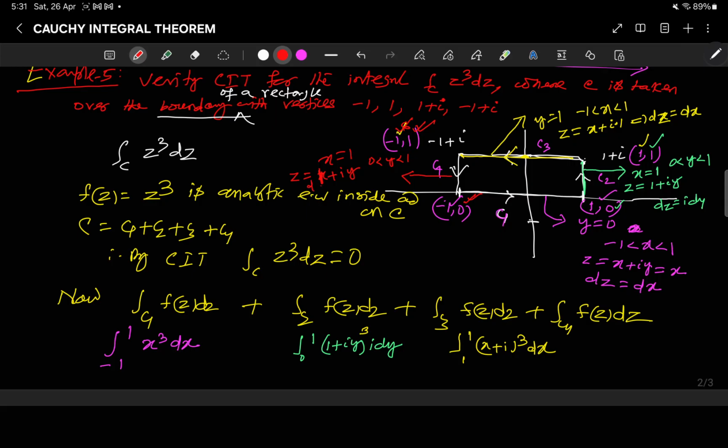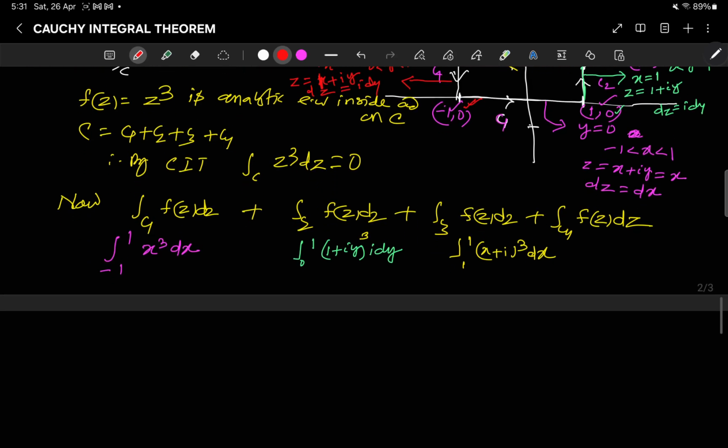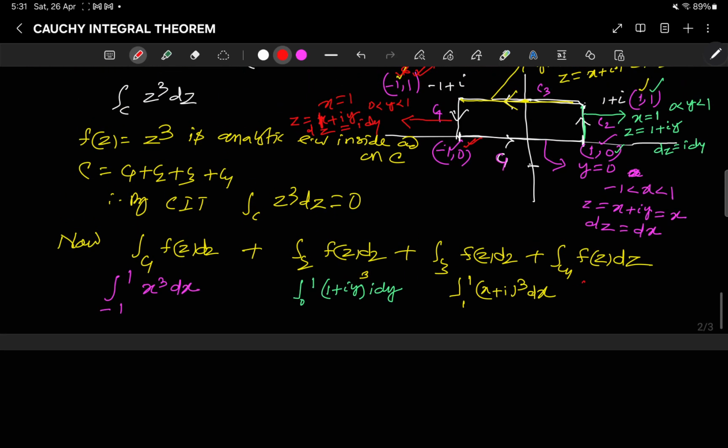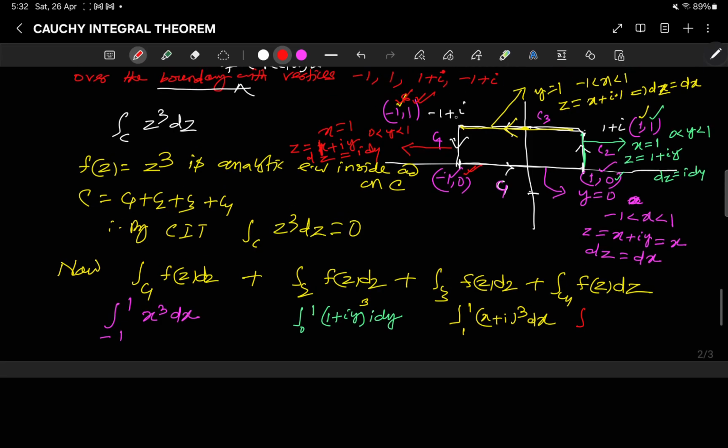Accordingly what is your dz? Here dz is i dy, right? So this integral will be from 1 to 0, and here z cubed is (1 plus iy) whole cubed and it is i dy.